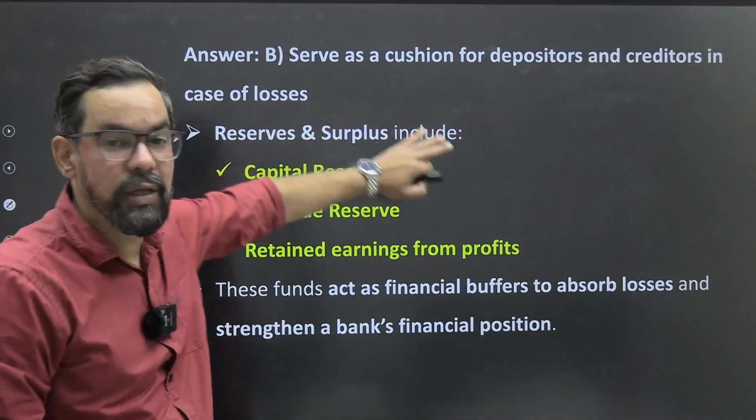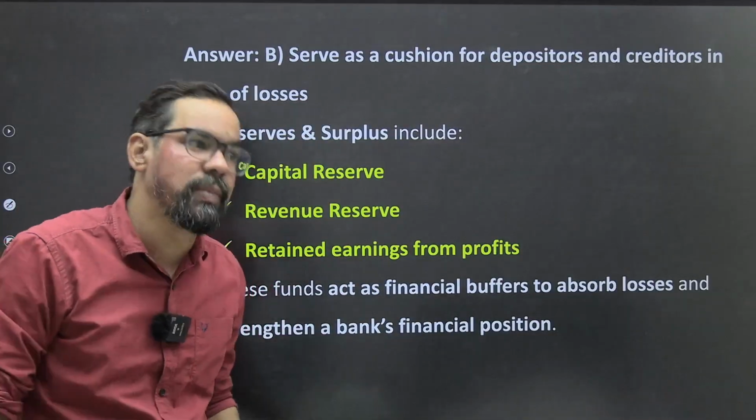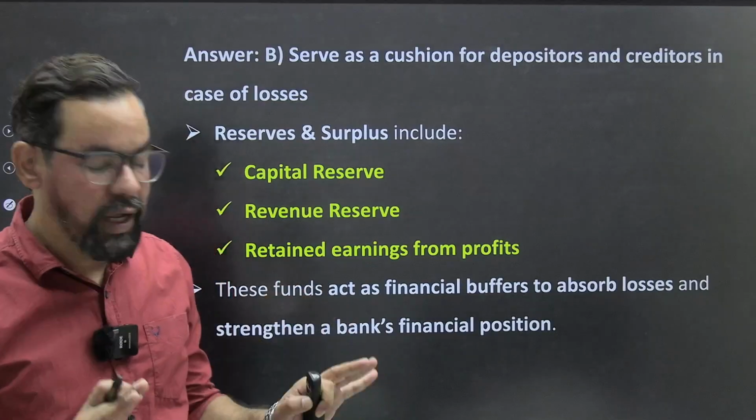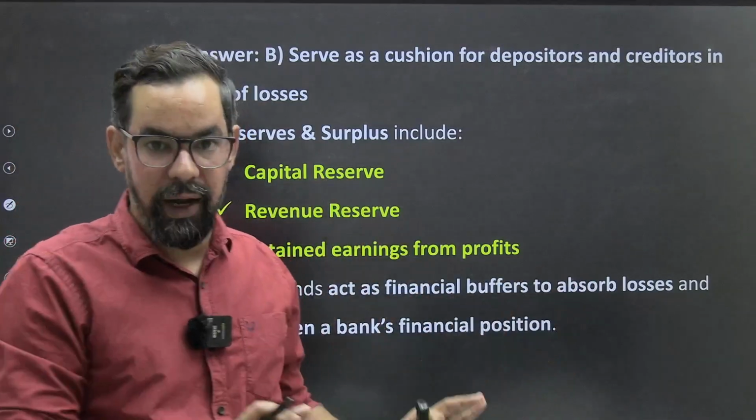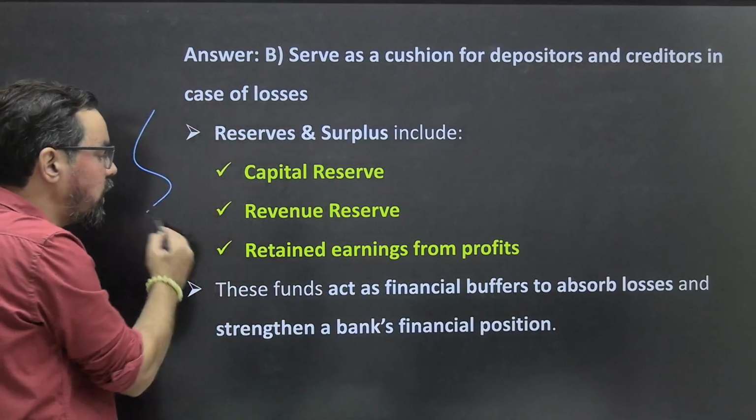Your reserve and surplus के अंदर ही आता है. ठीक है, so like this is as simple as that. In your good time, you are saving more money for your bad time. अगर कभी ऐसा होता है तो वहां you can use this particular one.